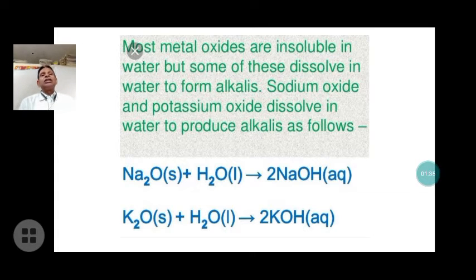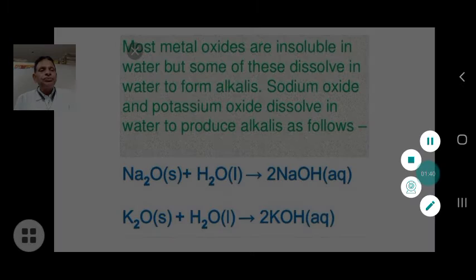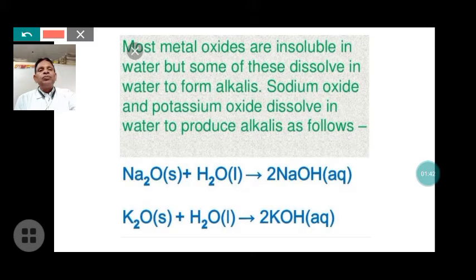The oxides that are soluble in water are sodium oxide, potassium oxide, calcium oxide. When these oxides dissolve in water, they form alkali.